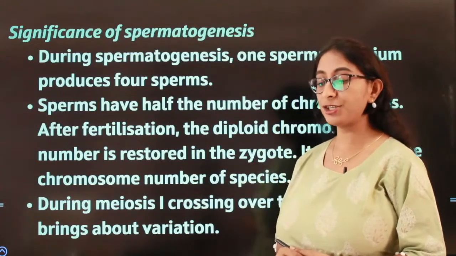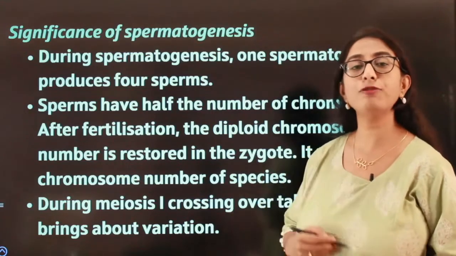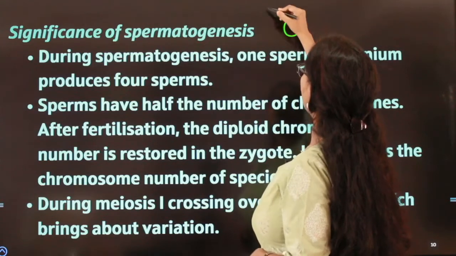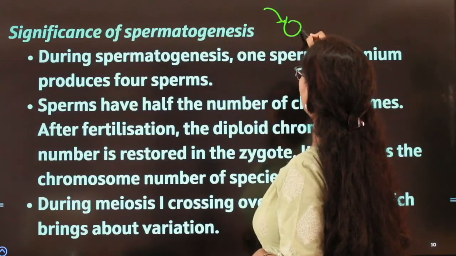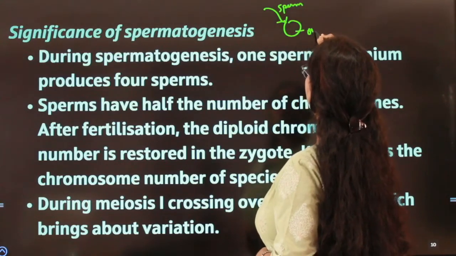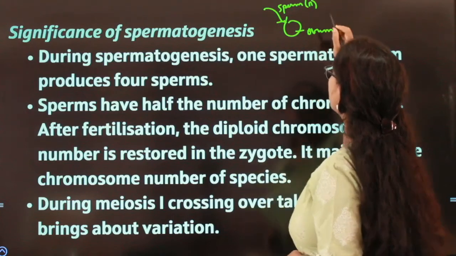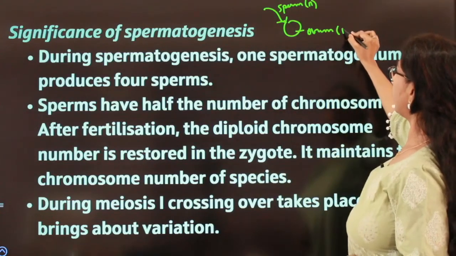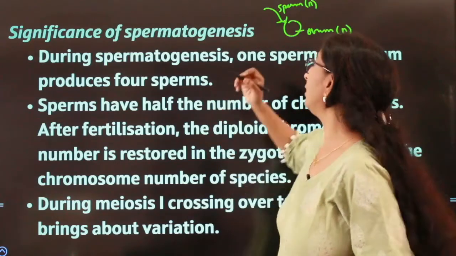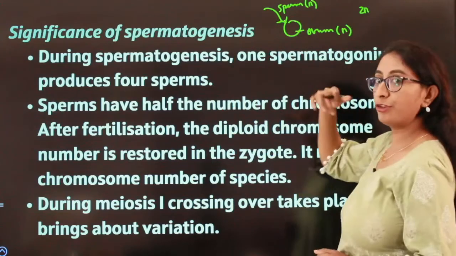After fertilization, the diploid chromosome number is restored in the zygote. So how does the formation of the zygote happen? One sperm fertilizes an ovum. This is the sperm. Okay, this is the ovum. So a sperm which is haploid in nature, which has a single set of chromosomes, fertilizes an ovum which is again haploid in nature, and the resulting zygote will have diploid nature, that is the zygote will have 2 sets of chromosomes, which is 2n, right?